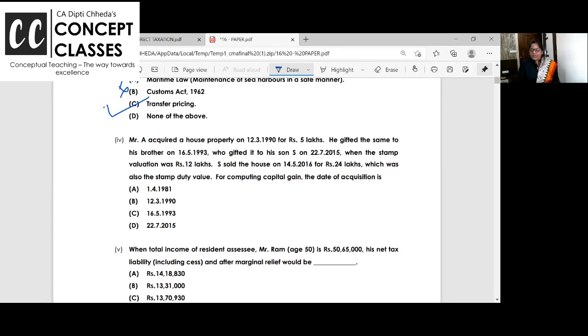Mr. A acquired house property on 12th March for 5 lakhs. He gifted the same to his brother. The brother gifted the same to his son, when the stamp duty value is 12 lakhs, and S has sold it on 14/5/16. For the capital gain, what will be the date of acquisition? 12th March, 16th May, or 27/7 when S acquired it? Which of the three dates will it be? You can write the option A, B, C, D which is there in the answer.